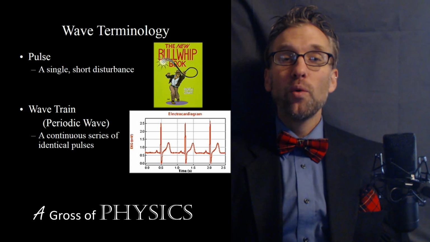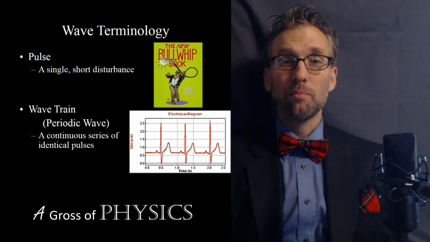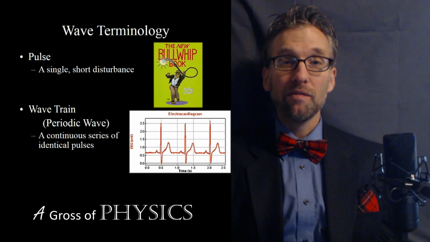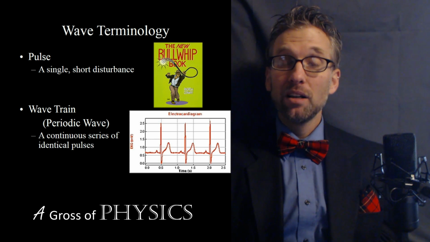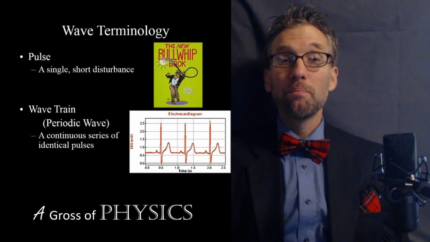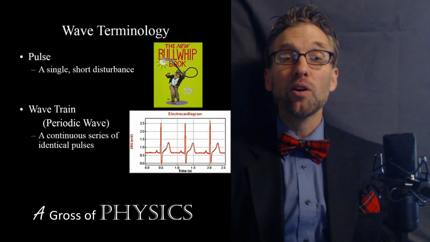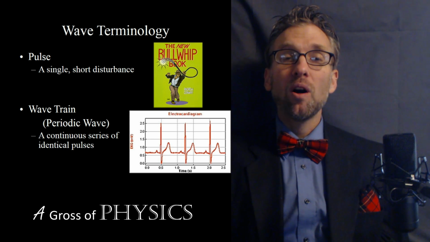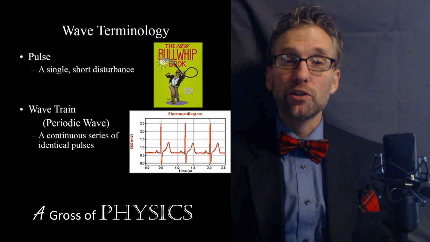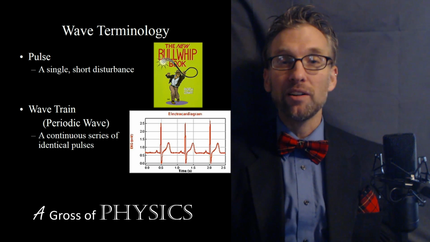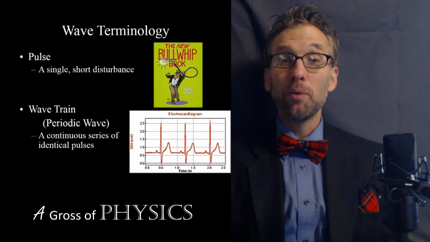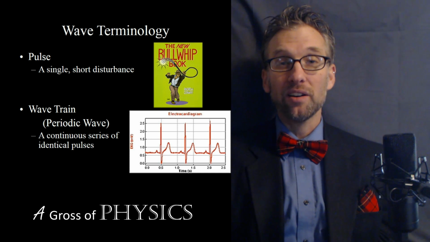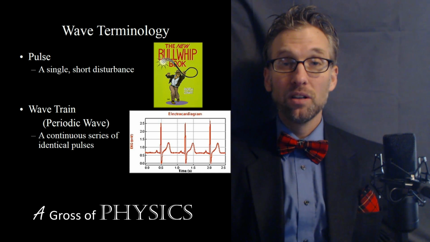An example of a longitudinal wave typically will use sound waves because they compress the air near them and expand. Transverse waves, we can think of a sine graph. We can think of the wave at a sporting event. We can think of a bullwhip because the wave travels left and right and the particles move up and down. If you are trying to wash your car and you have a long hose that you're trying to get around a tire, let's say it's stuck on the tire, you may send a pulse down the hose to get it unstuck from the tire. In that case, you send a single pulse.